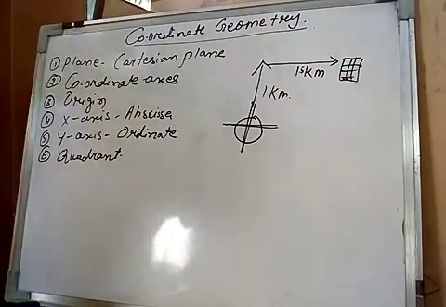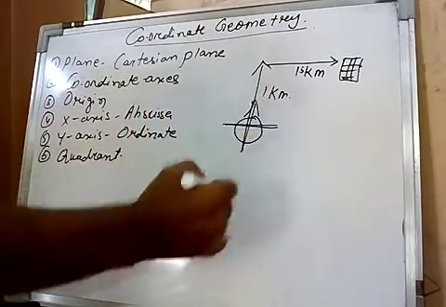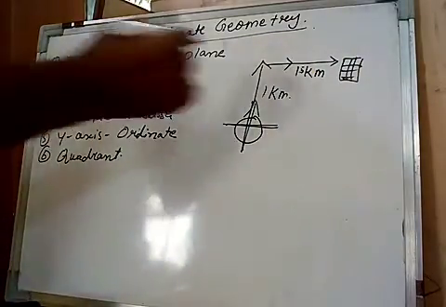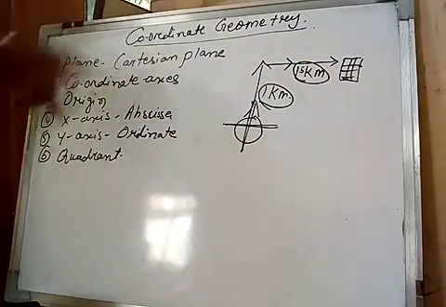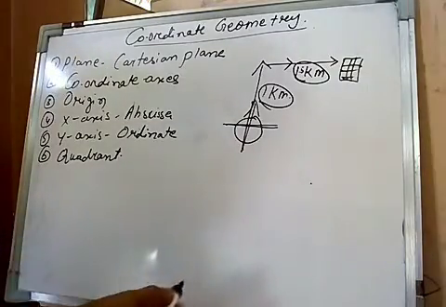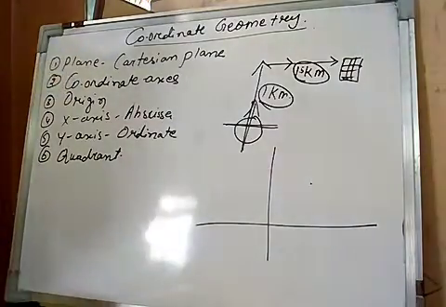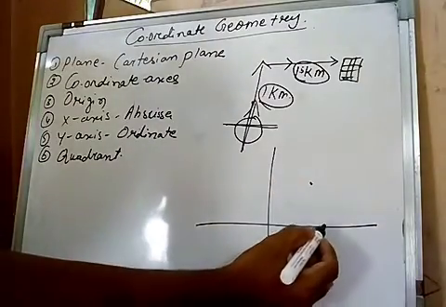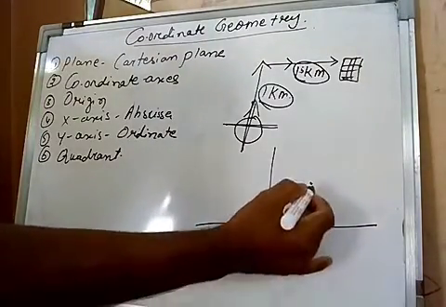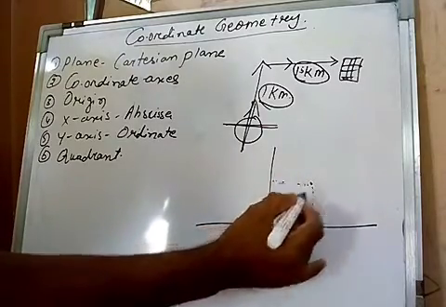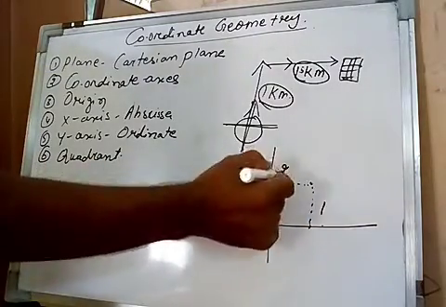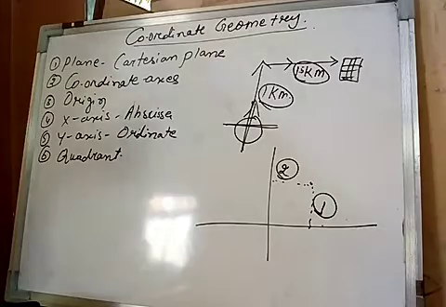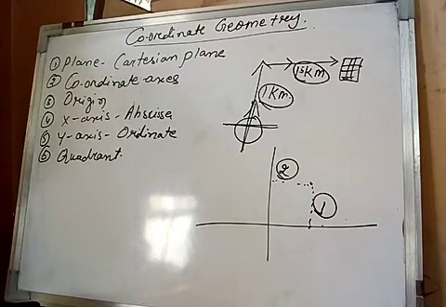So here we have kept two things in mind: one is the straight way, another is the right side way. So two basic things we got. In the same way, in coordinate geometry, if a point is there and there are two imaginary axes, we take this point's distance from this axis and this axis. For example, this one is 1 and this one is 2, then these two values are represented by the x coordinate and y coordinate. This is called coordinate geometry or the Cartesian plane.